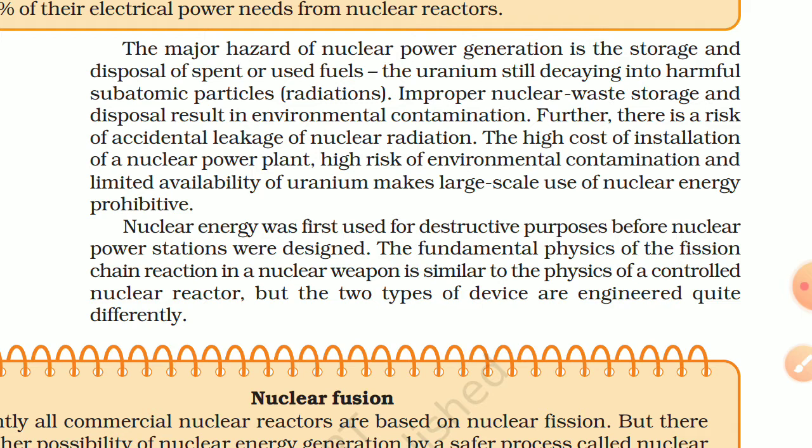Further, there is a risk of accidental leakage of nuclear radiation. For example, if no precautions or safety measures were taken, and if there is a small space in that nuclear reactor, then it may be possible that radiation will come out and have a very harmful effect on the nearby surrounding localities. The high cost of installation of a nuclear power plant, high risk of environmental contamination, and limited availability of uranium make large scale use of nuclear energy prohibitive.